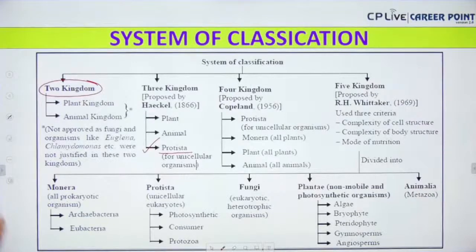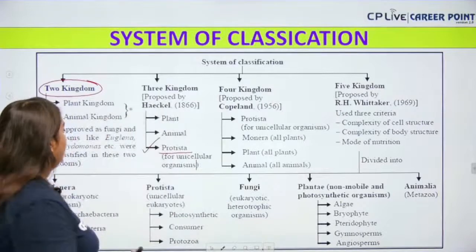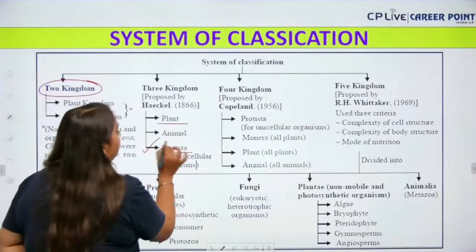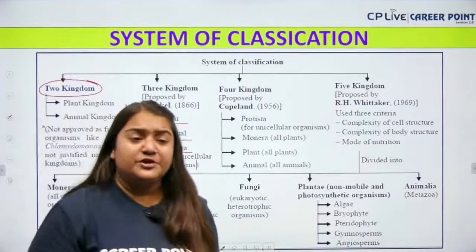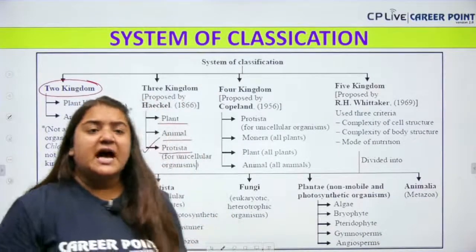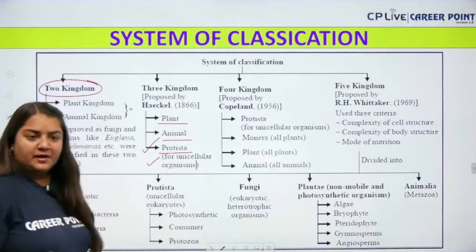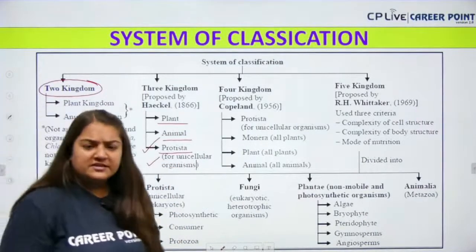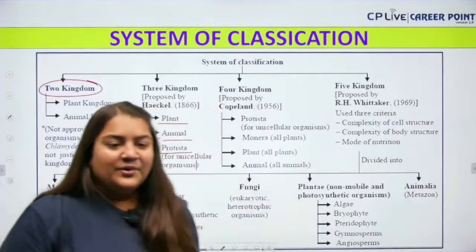So, the three-kingdom classification was proposed by Haeckel. We have kingdom Plantae, kingdom Animalia, and the new kingdom proposed by Haeckel was kingdom Protista. And kingdom Protista included all the unicellular organisms. But again, this was also rejected.